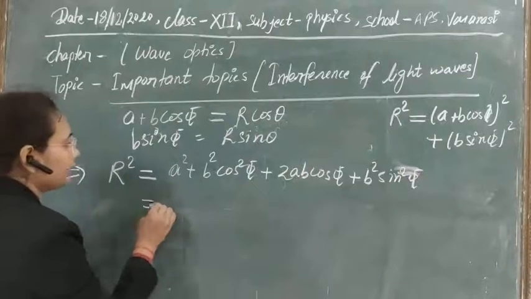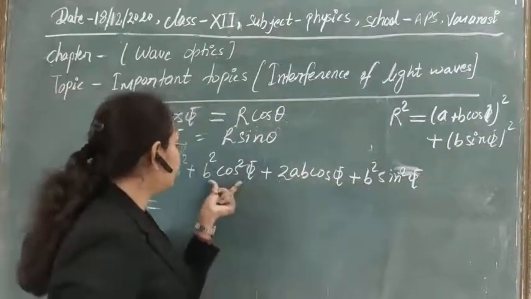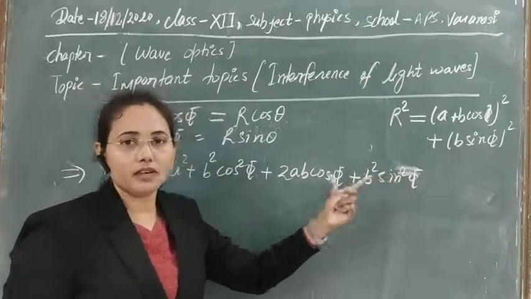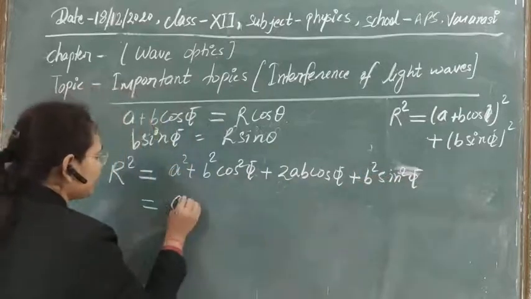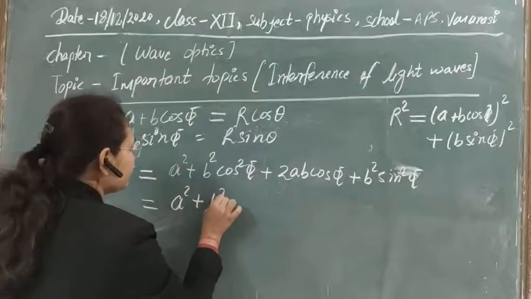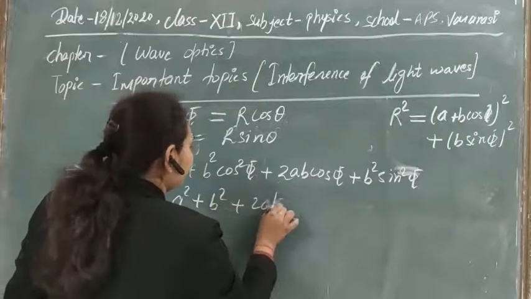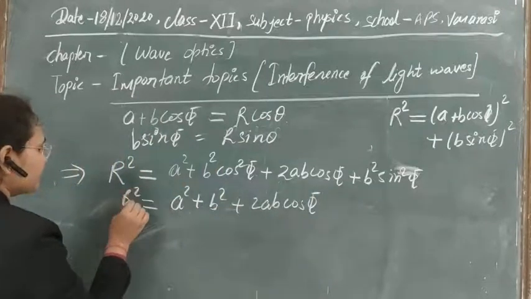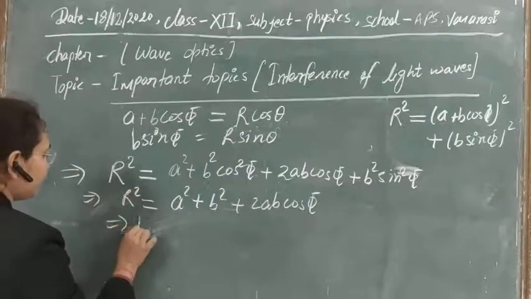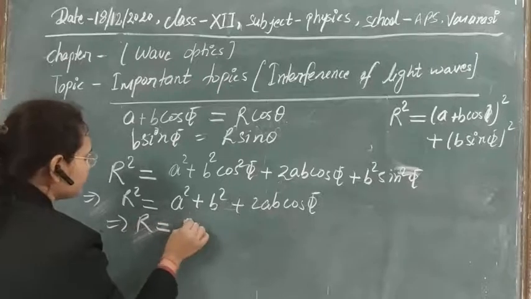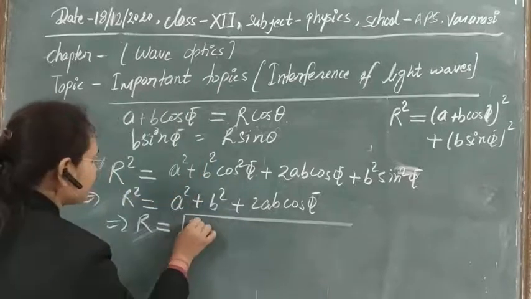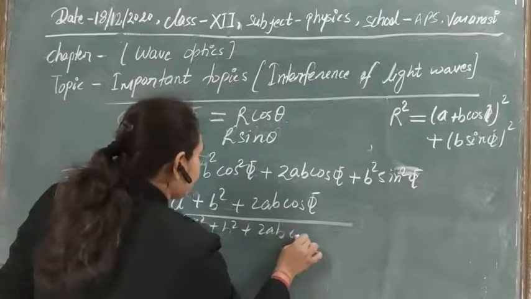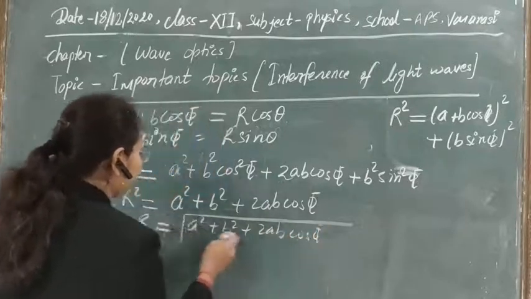And finally, if you take b square common, then we get cos square phi plus sin square phi, and its value is again 1. So finally we get a square plus b square plus 2ab cos phi, this is equal to r square, or the amplitude r is given as root of a square plus b square plus 2ab cos phi.